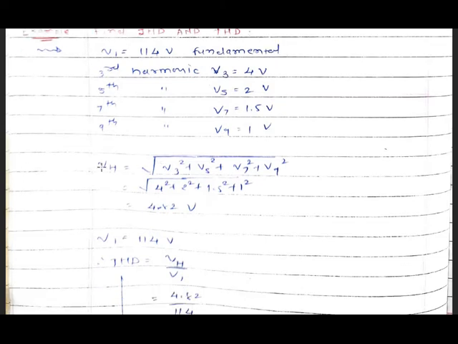First of all we have to find the overall VH, the total harmonic distortion in the voltage, given by the square root of V3 square plus V5 square plus V7 square plus V9 square. So it is given by 4 square plus 2 square plus 1.5 square plus 1 square, which is equal to 4.82 volt. 4.82 volt is the total harmonic distortion in the voltage due to the given third, fifth, seventh and ninth harmonics.